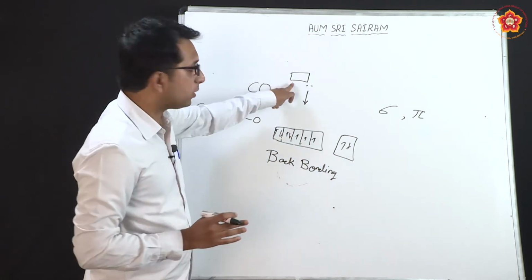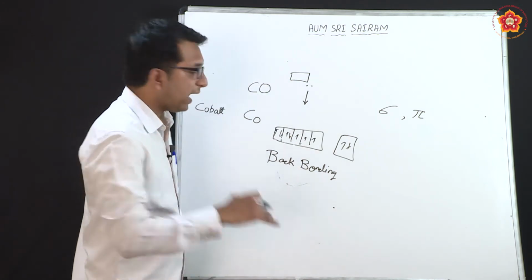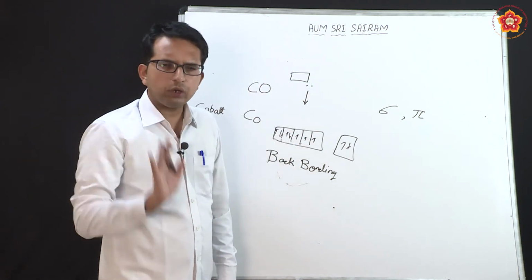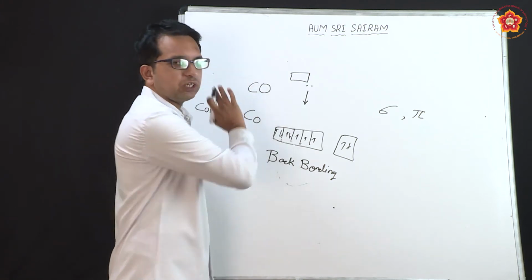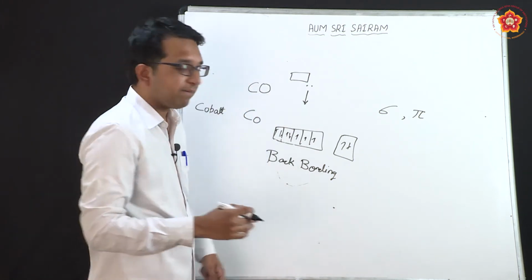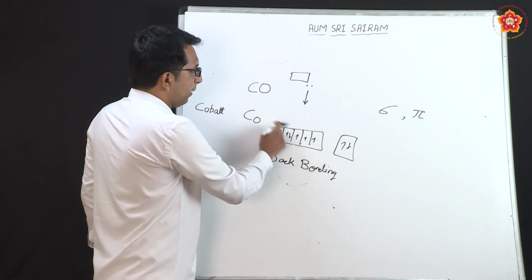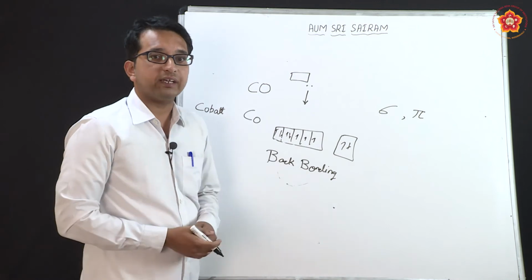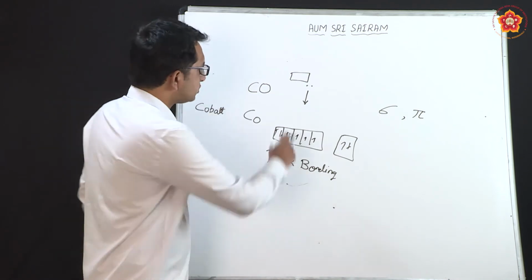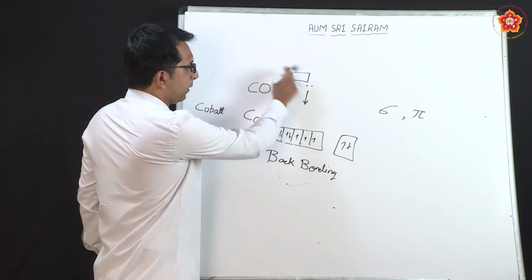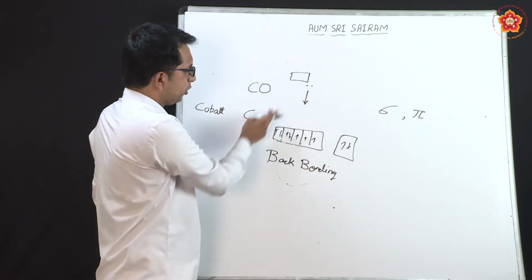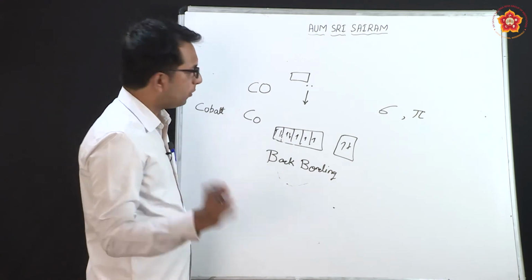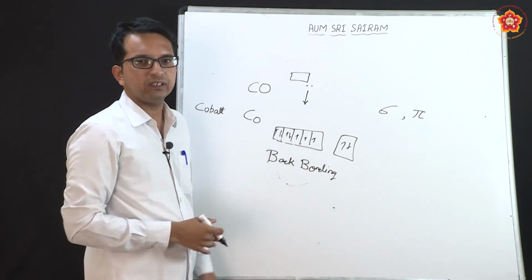So the empty orbitals in carbon monoxide can accept the paired electrons from the metal atom also. Now this is only possible in the case of this carbonyl ligand, and this effect, the back bonding of electrons from metal to ligand, we call the synergic effect. So this is the normal sigma bond, whereas this is the pi bond which is formed, the reverse bonding between cobalt and carbonyl. Now that necessarily need not be cobalt, it can be iron and various other d block elements also.